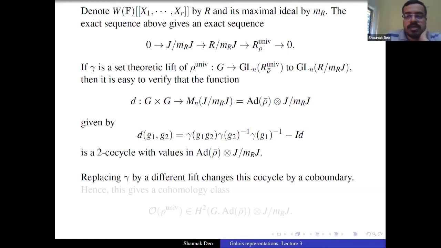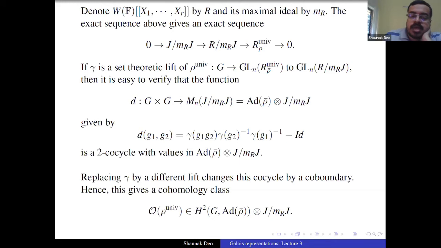So the only change you're making is by a coboundary. Therefore, we get a cohomology class, which we denote by O rho univ, O for obstruction, taking values in H2 of G, ad rho bar tensor J modulo m_R J. So taking these set theoretic lifts, we get this well-defined cohomology class, which we call O rho univ.